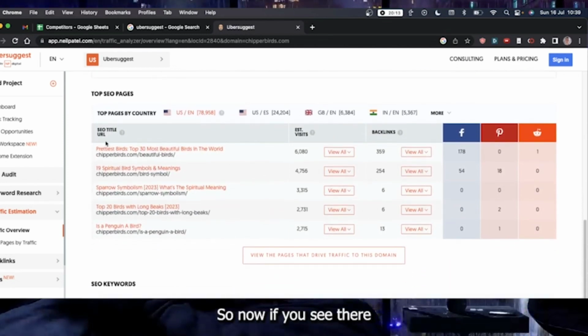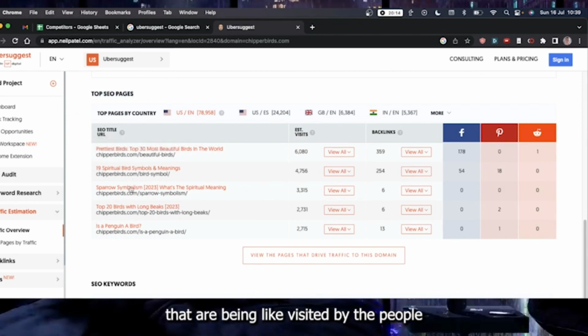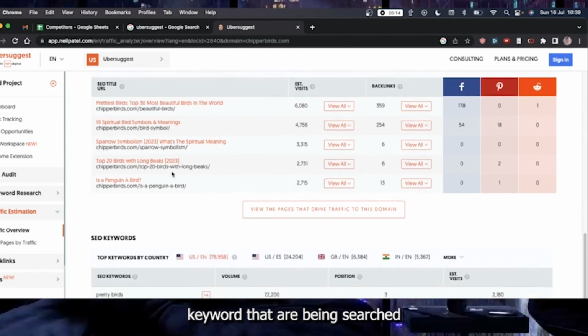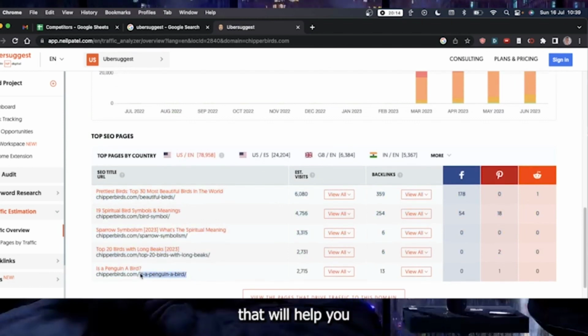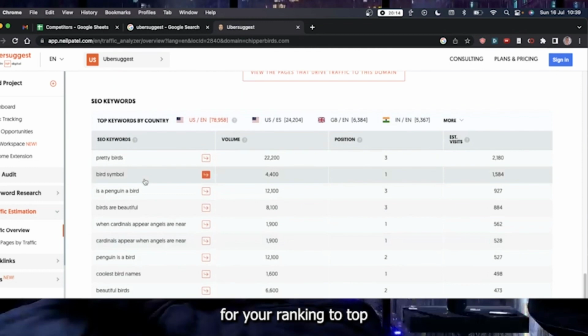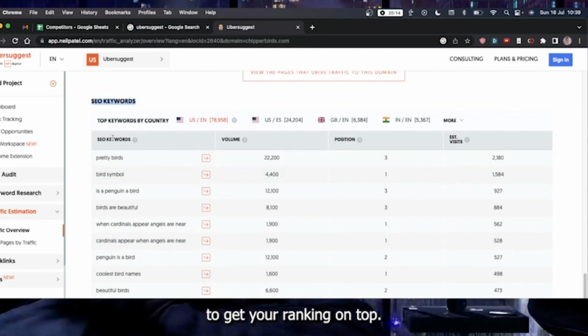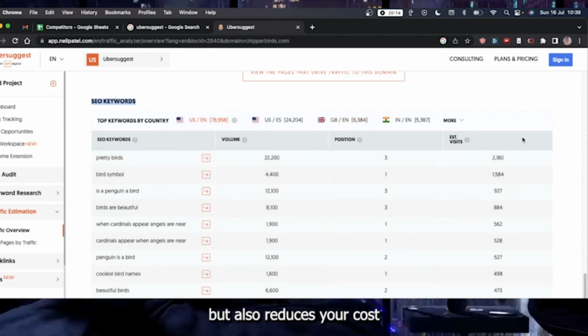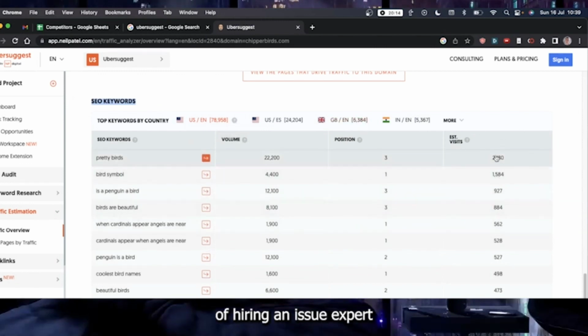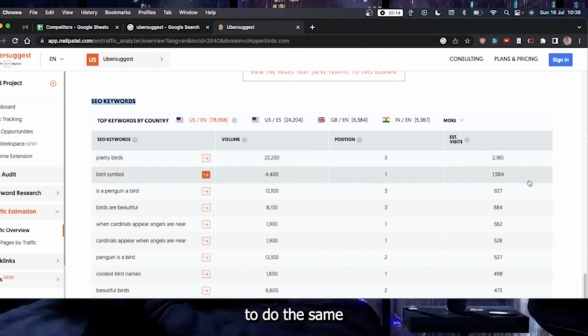Now if you see, there is this column, Top SEO Pages, where the top topics that are being visited or discovered by people are given. These are the keywords that are being searched by people, like prettiest bird, top 30, and these are the keywords that will help you scrape your competitor, and you can get to know what the relevant keywords are that you should be using to get your ranking to the top. And using this AI you can also increase your ranking, but also reduce the cost of hiring an SEO expert who would take a lot of money to do the same.